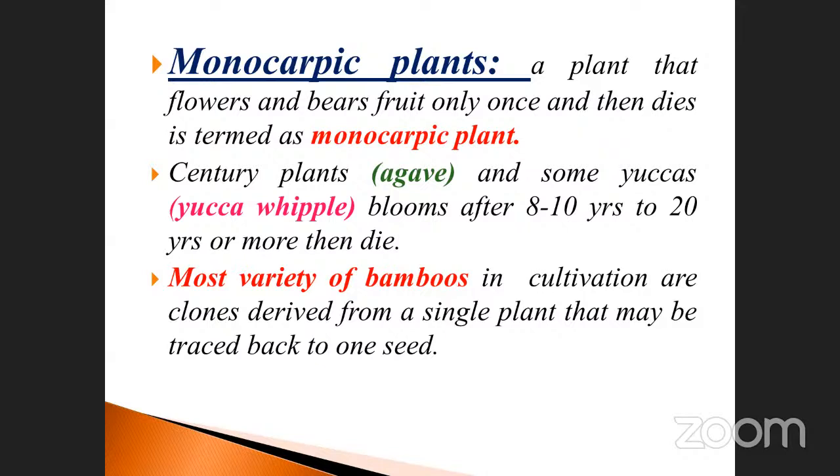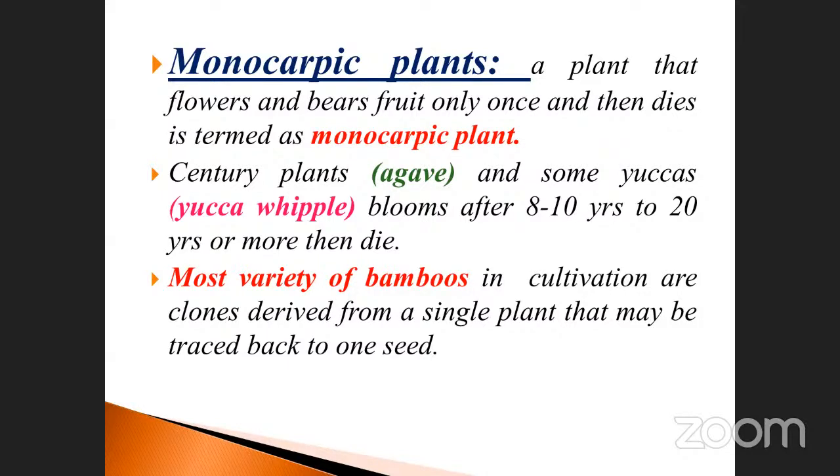See here, agave and some yuccas, which we already discussed. Yucca and the moth have a pollination process within the fruits, that means self pollination within the fruits only. Yucca blooms after 8 to 10 years, or 20 years or more, then dies. These are the important things.